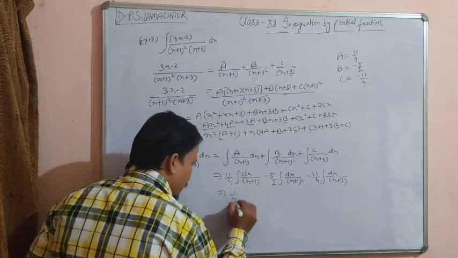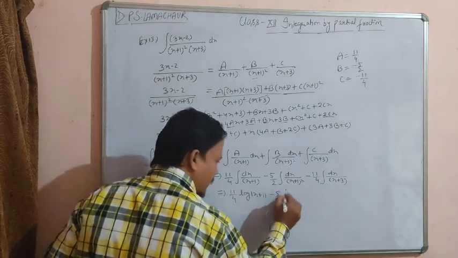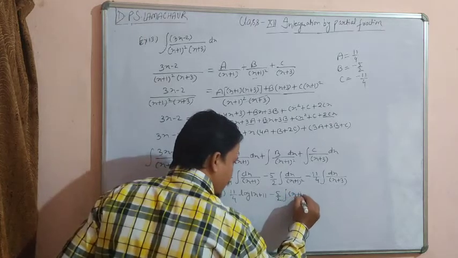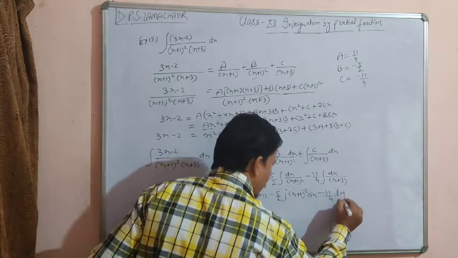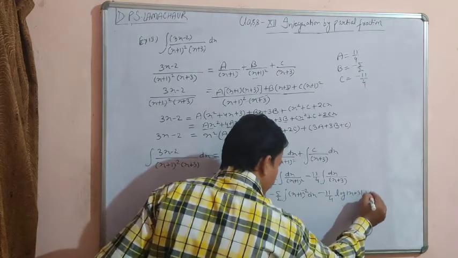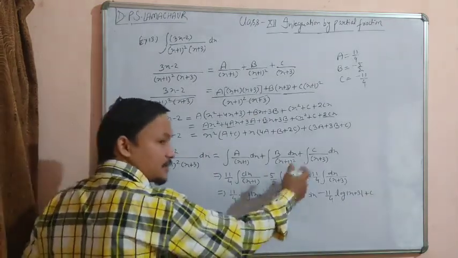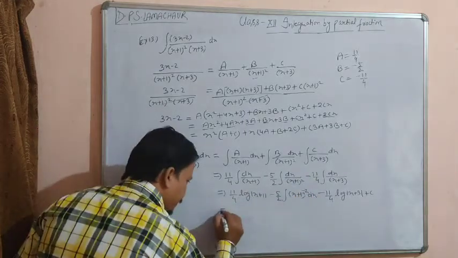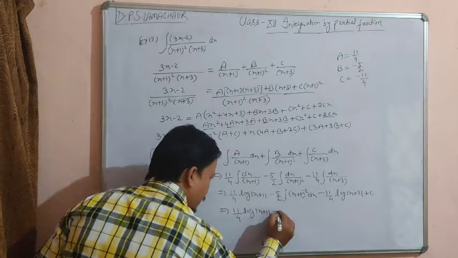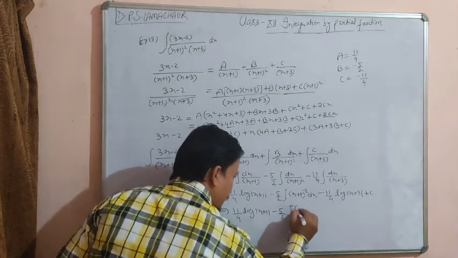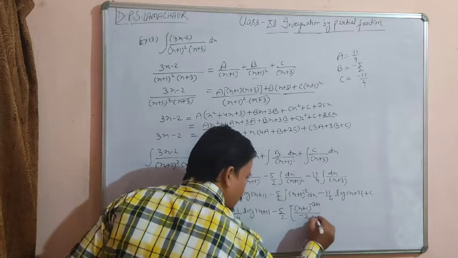So 11 upon 4 times log (x plus 1), minus 5 upon 2 times, how will it be here? We will take it up into the numerator. So (x plus 1) power minus 2 dx, and here minus 11 upon 4 log (x plus 3) plus integration constant c. Now integration of (x plus 1) power minus 2, what will it be, beta? (x plus 1) power minus 2 plus 1 upon minus 2 plus 1.